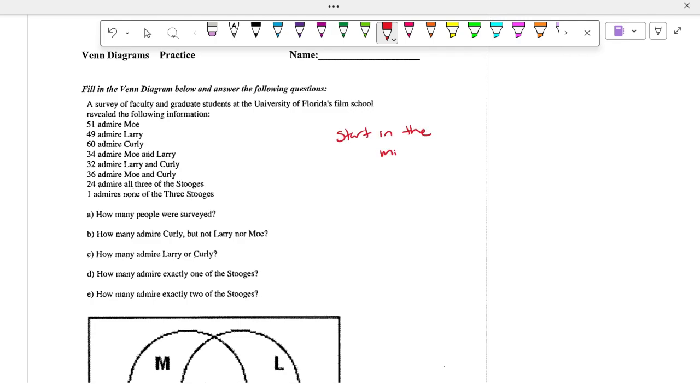Why? Well, what's going to happen when we start getting to the ones that only admire one of them? Isn't there going to be some overlap? Because, for example, the very first sentence, 51 admire Mo. Does that mean 51 people just admire Mo? Or they just like him in general? That means they don't like any other stooges, they just like Mo.